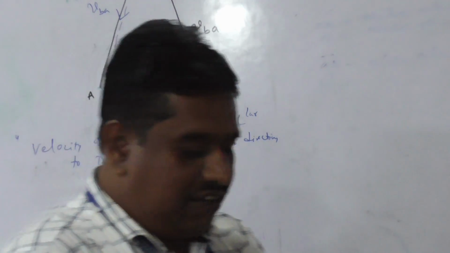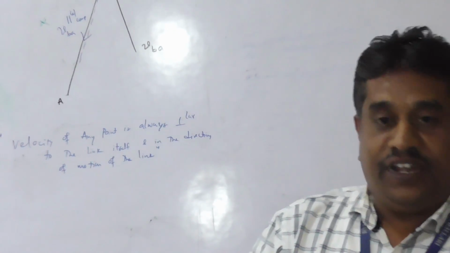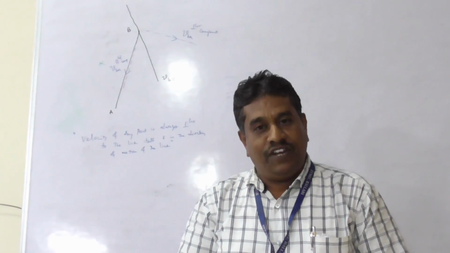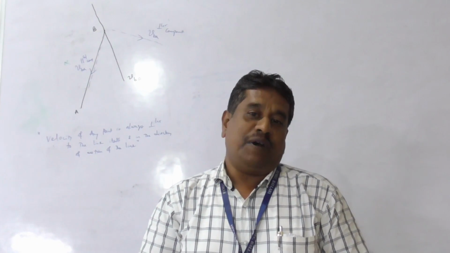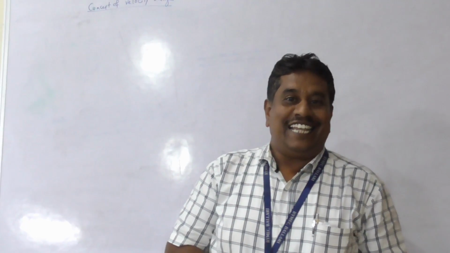Hence, the direction of relative velocity vector of any two points on a link always exists in a direction perpendicular to the link.